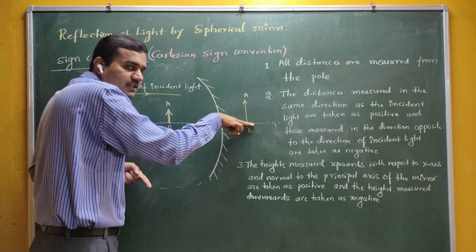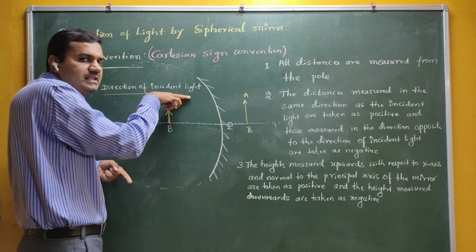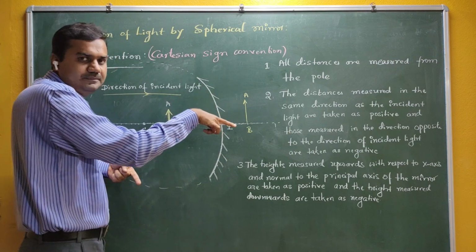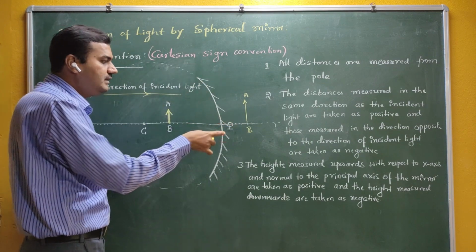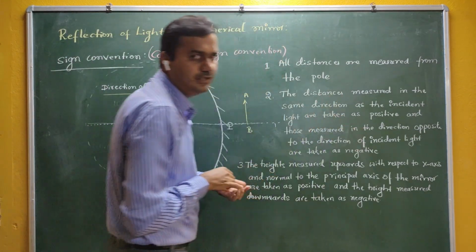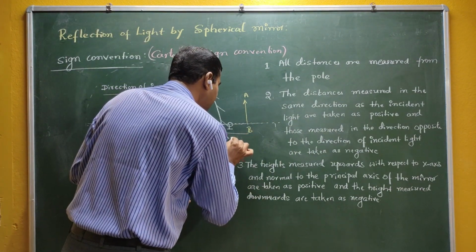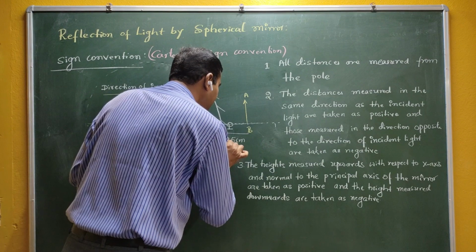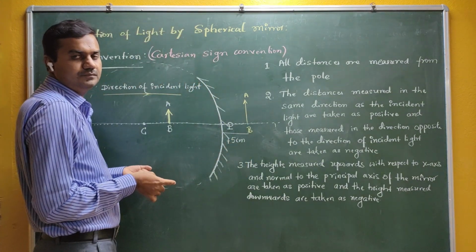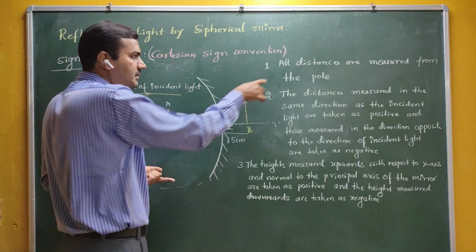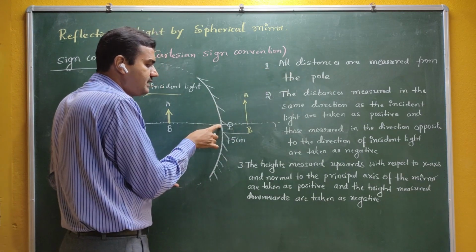So the direction of measurement and the direction of incident light are the same. If these are the same, then this distance is taken as positive. Are you getting me? For example, if this distance is some 5 centimeter, then this 5 centimeter is taken as positive.